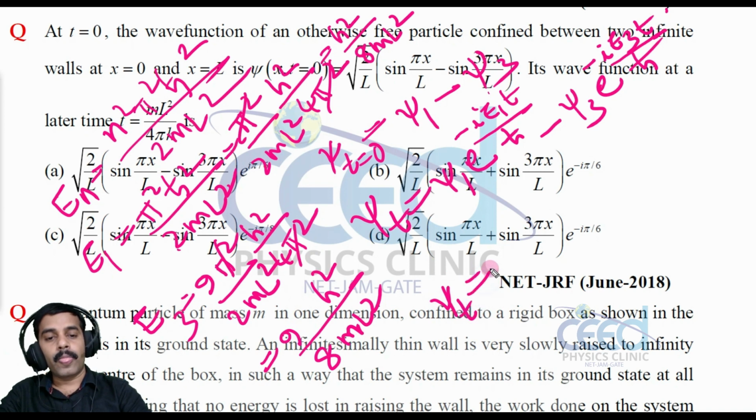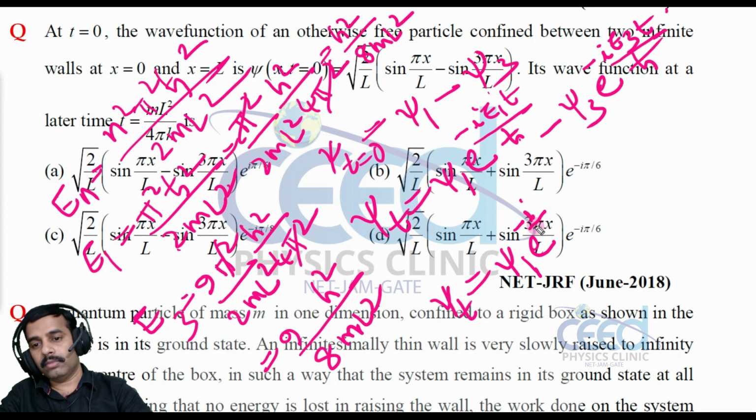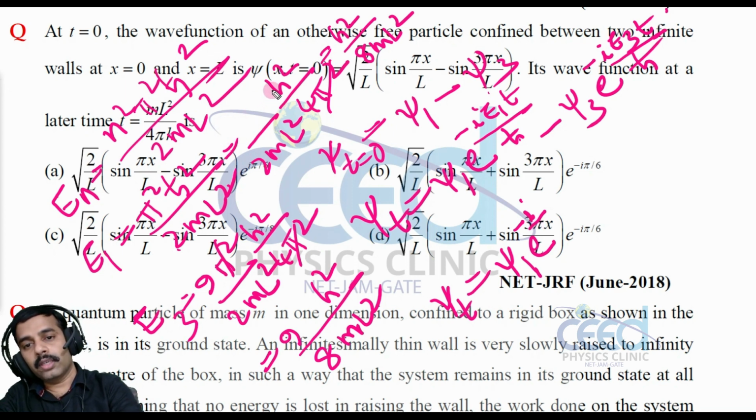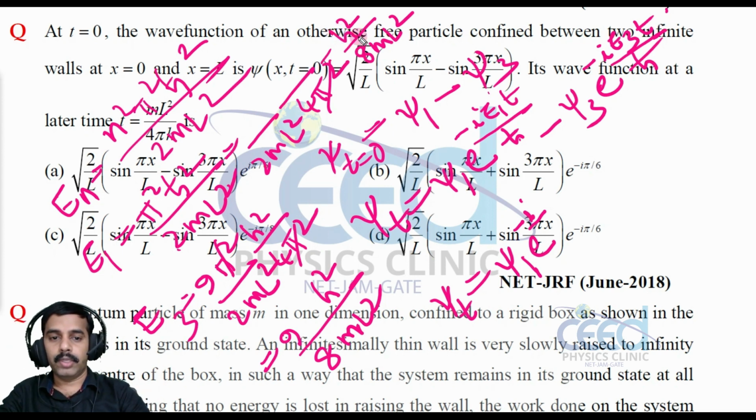Psi t is equal to psi 1 into e raised to minus i, what is E1?